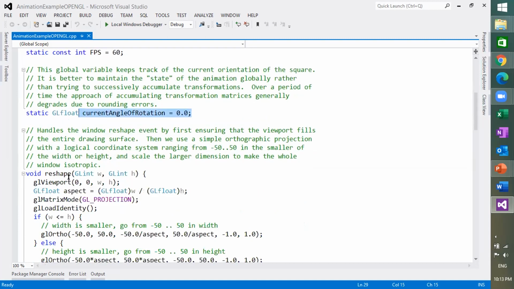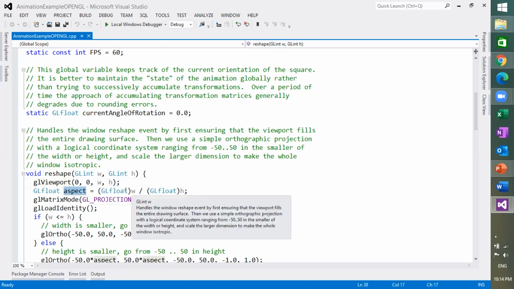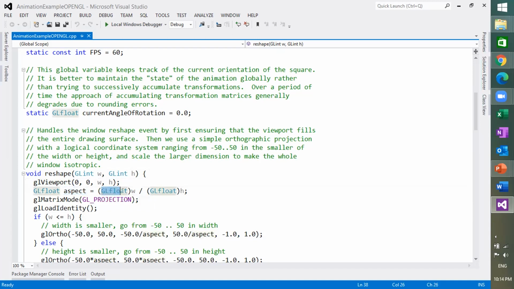What is this function? This is the reshape function, which takes two arguments, width and height, and sets the viewport. We calculate the aspect ratio by typecasting both width and height to GLfloat.